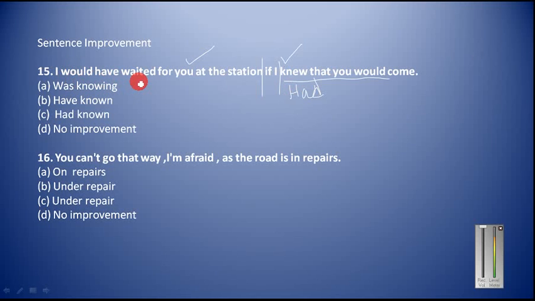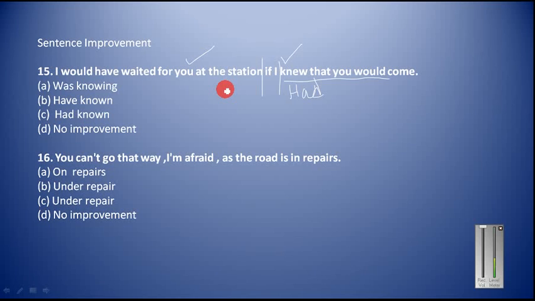You can exchange the parts, but you cannot change the structure. The sentence pattern will remain the same. You can definitely exchange the parts. You can start this sentence with "if": "If I had known that you would come, I would have waited for you at the station." This is how you can say this sentence. I mean, you can interchange the two parts, but you cannot replace the sentence pattern or sentence structure. So "had" you must use only in the conditional part, and "would have" you have to use only in the result part.